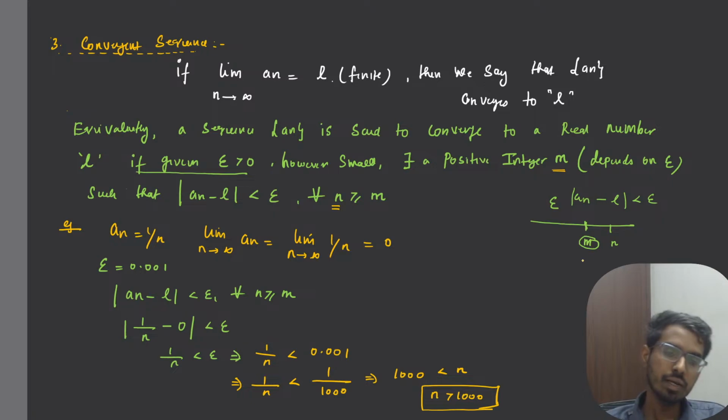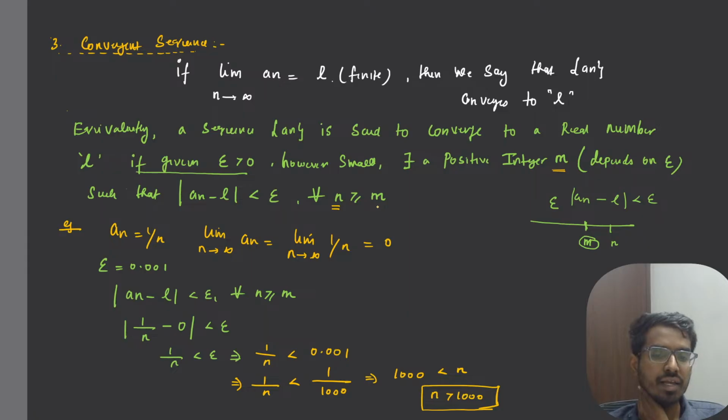Okay, for example, what I can choose is, you take any n that is greater than or equal to m. What m can I take? So we have n to be greater than 1000. That means you can take m to be any number that is less than or equal to n, right?